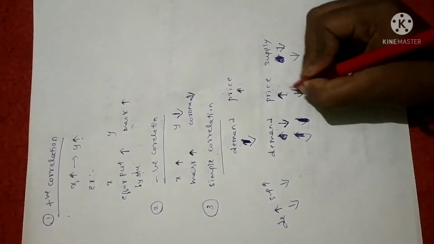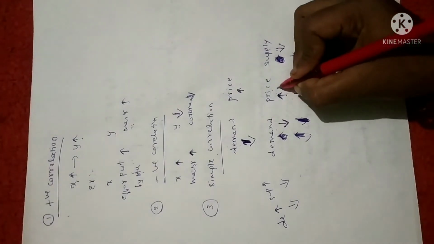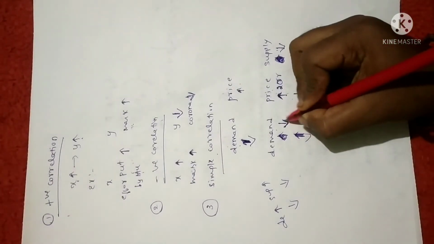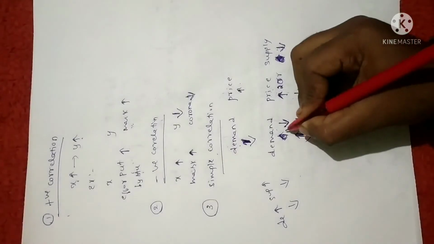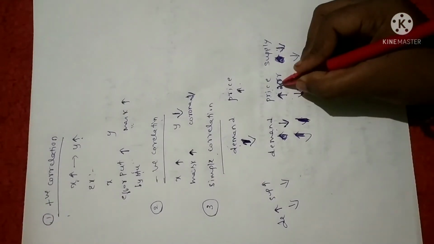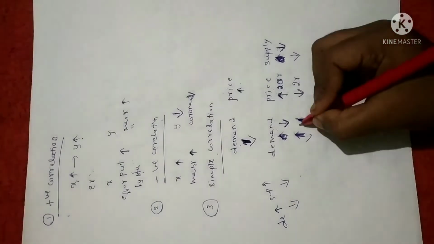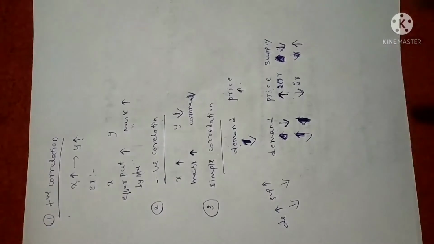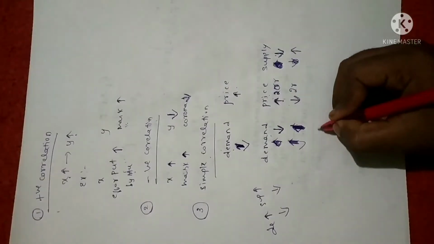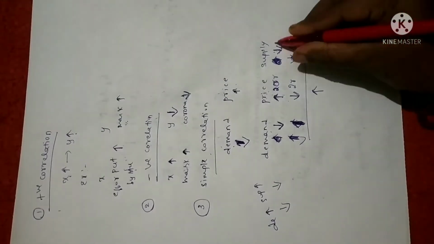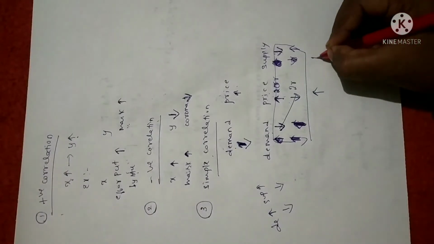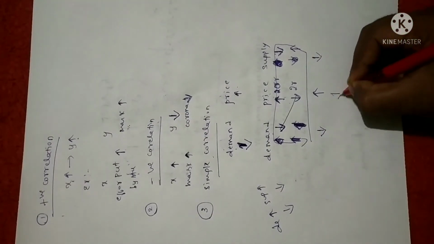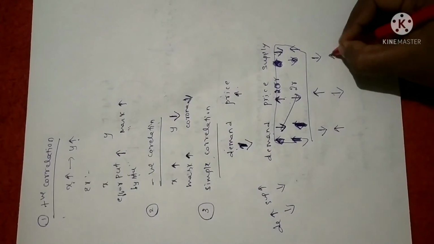For example, if the cost of a tomato, like any of the vegetables, is 20 rupees, then demand will be less. Supply will be less. Why? Because as there is no demand, supply will be less. If the cost of the same vegetable becomes 2 rupees, then demand is automatically increasing, and then supply is also automatically increasing. I'll just write here. If a price increases, then demand decreases, supply decreases. If a price decreases, then demand increases, supply also increases, right?